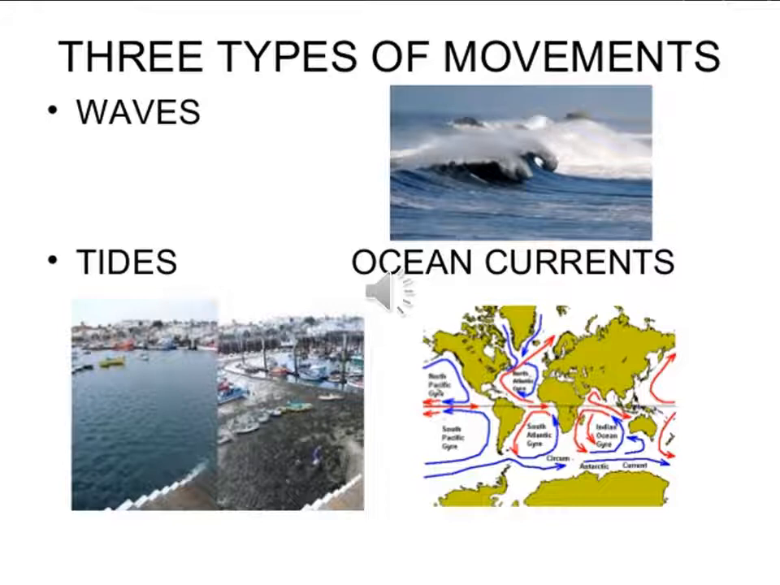Waves and ocean currents are horizontal motion, while tides are vertical motion. So ocean water moves both horizontally and vertically. Waves and currents are in horizontal motion, while tides have vertical motion.